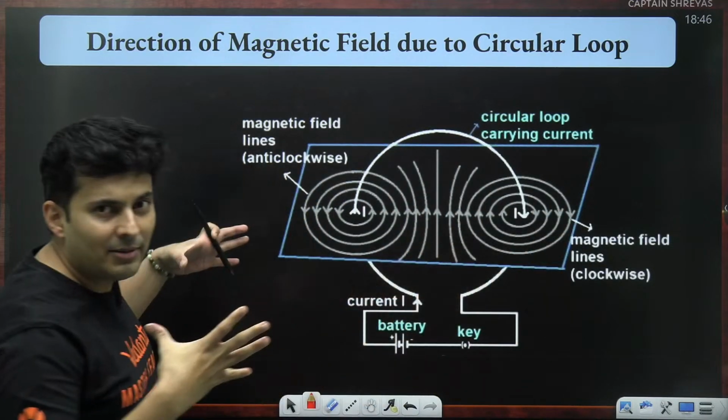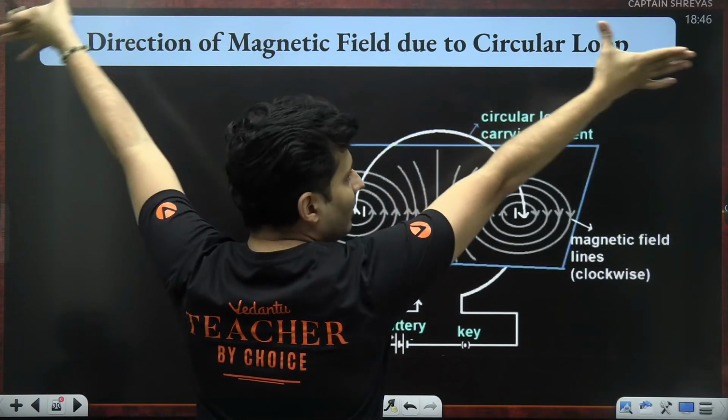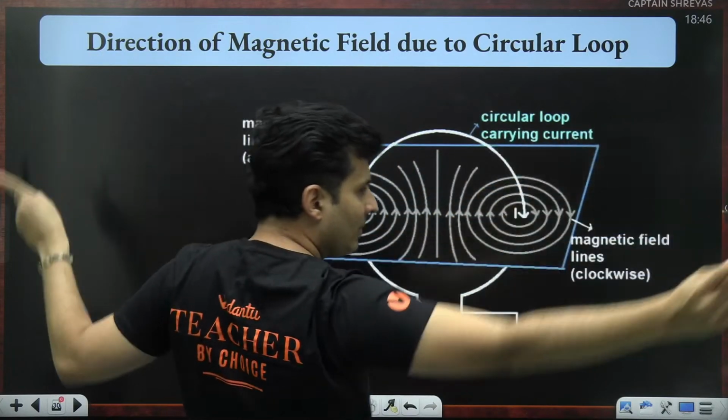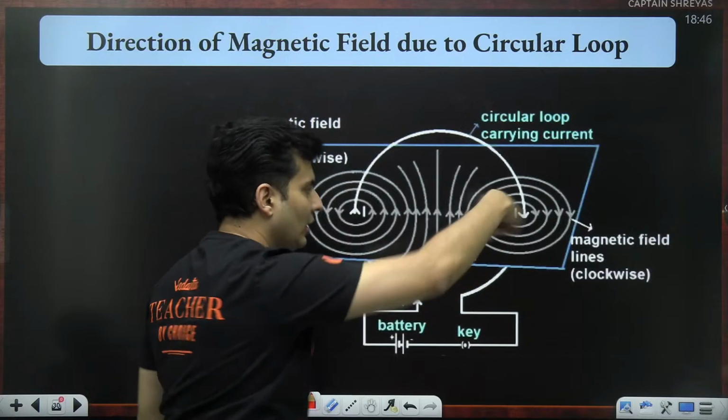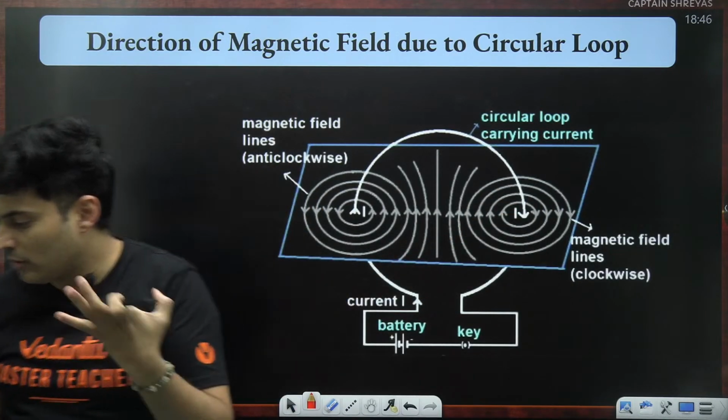Actually, this is a 3-dimensional diagram. The magnetic field lines are going inside, they are going from behind, turning back and again coming here. Again going from behind and again coming here. So you can see closed loops being formed. So this is how the magnetic field lines look for a coil.